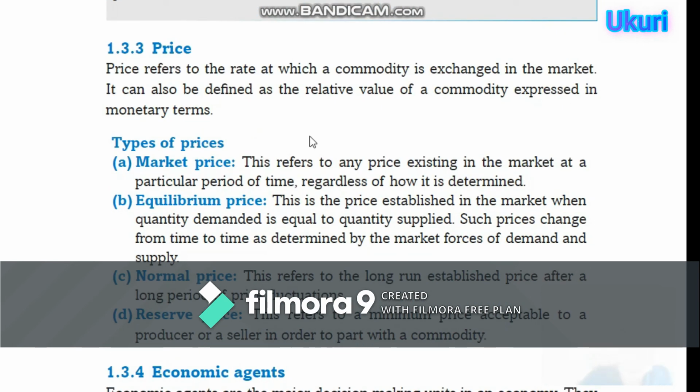3. Price. What is price? Price refers to the rate at which a commodity is exchanged in the market. It can also be defined as the relative value of a commodity expressed in monetary terms.